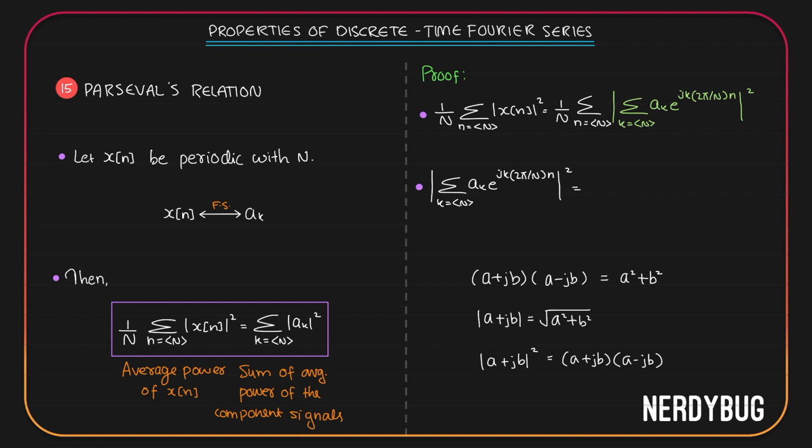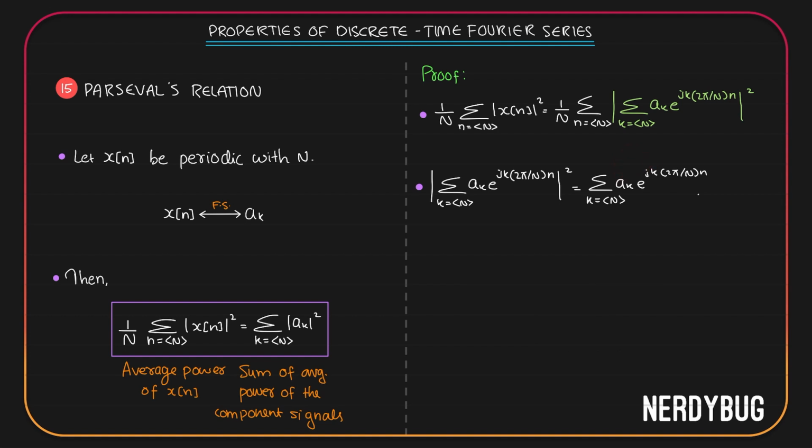x of n can be written as summation k takes any N consecutive integer values a_k e raised to j k 2 pi by N n. We have to multiply this with conjugate of x of n. So instead of a_k, I'll put a conjugate of k. Instead of plus j, I will put minus j. So I will write summation. To differentiate between both of them, instead of k, I will take m.